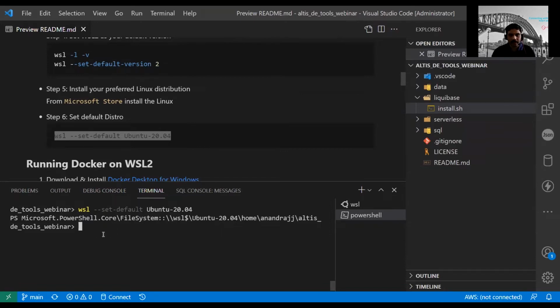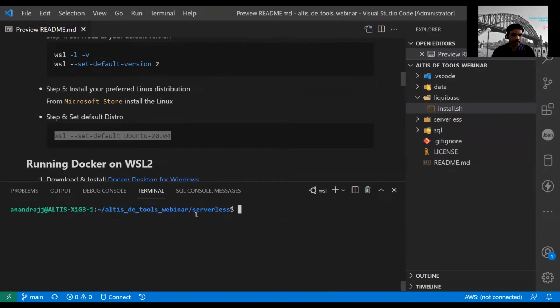Okay, at this point, we can exit PowerShell and then open the WSL command line.